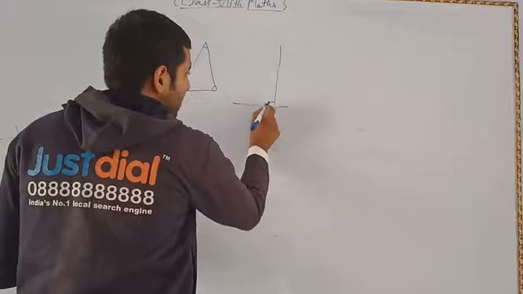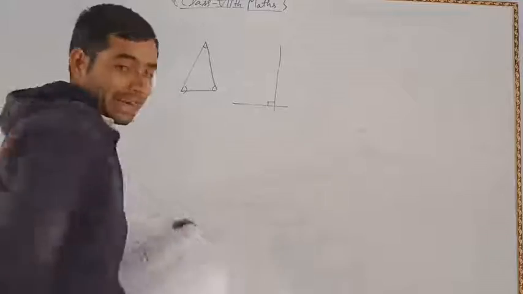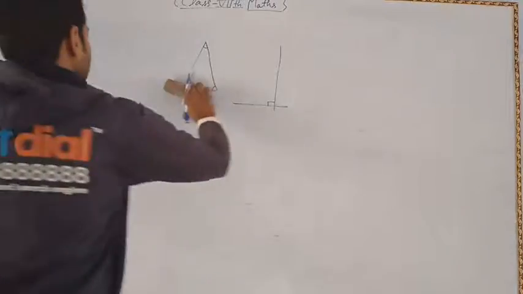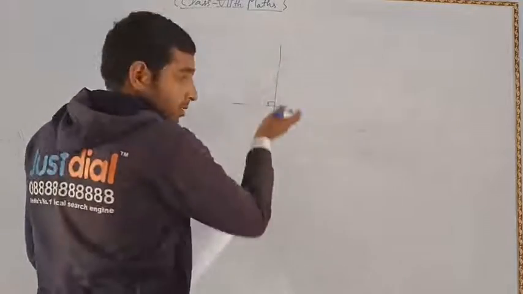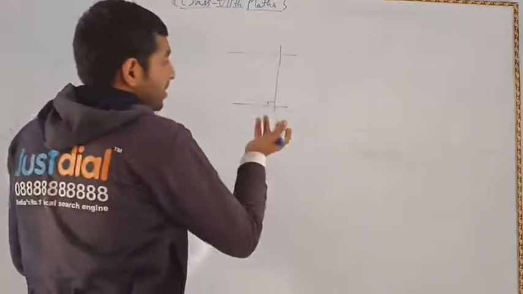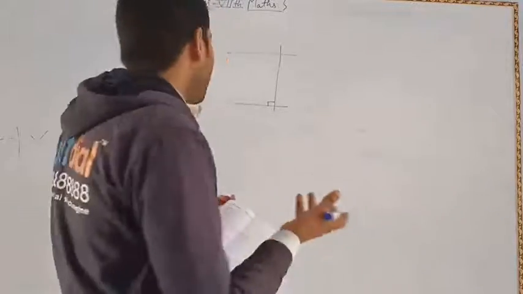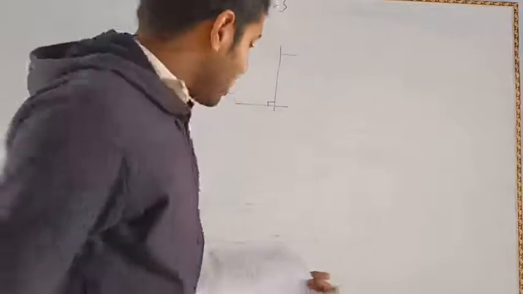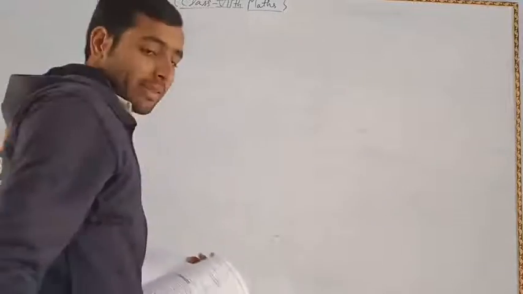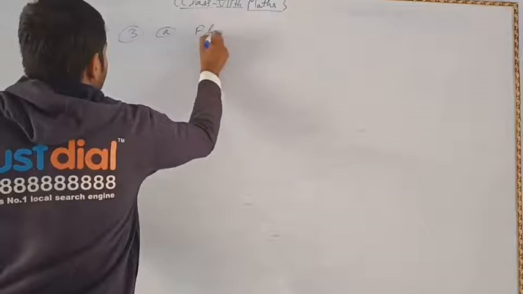Then what are the right angles? And if we have to form two right angles in this triangle, then we also have to draw a perpendicular on this line. Then it cannot be formed in the form of a triangle. So this statement is false. This is problem number 3, statement A, and you see that it is false.